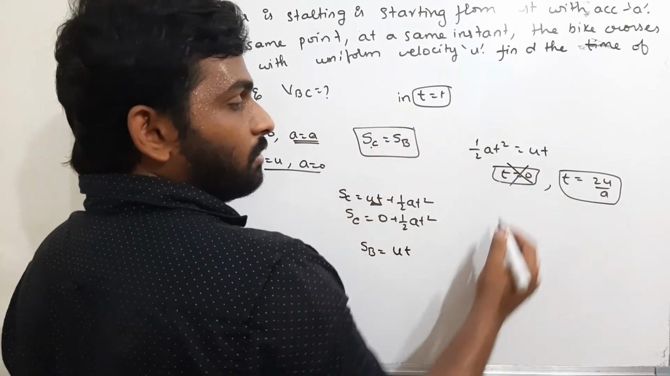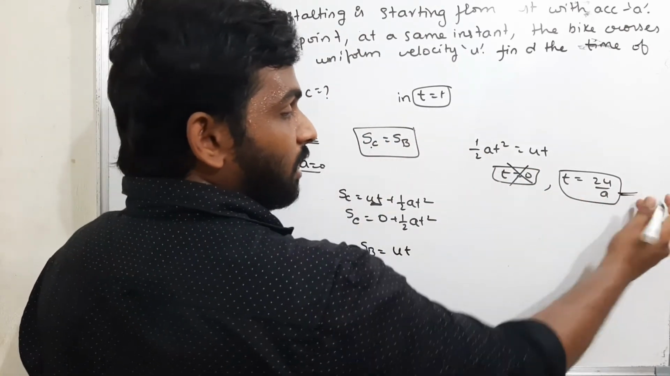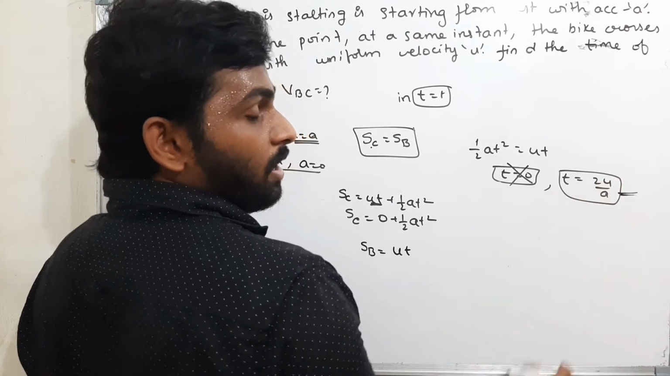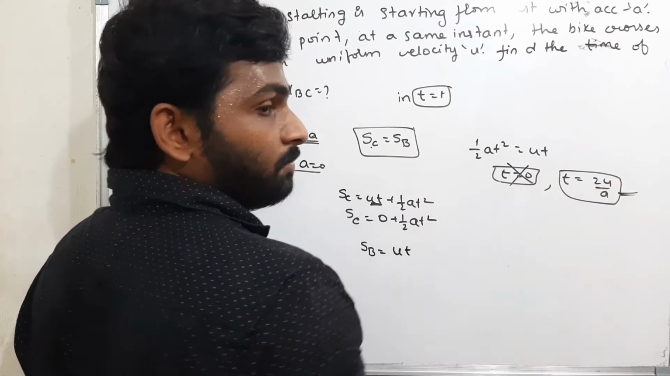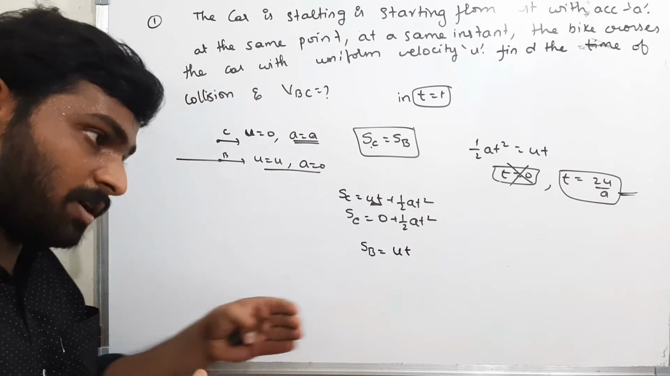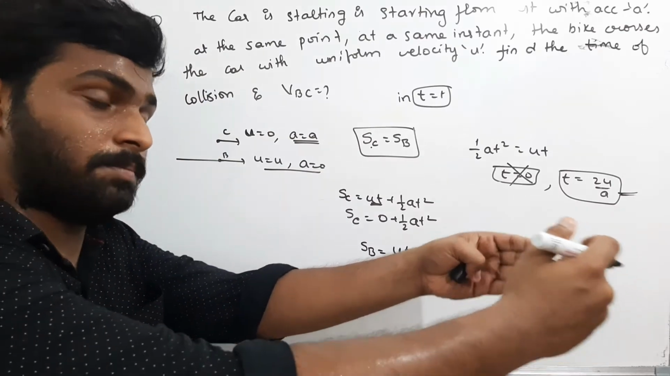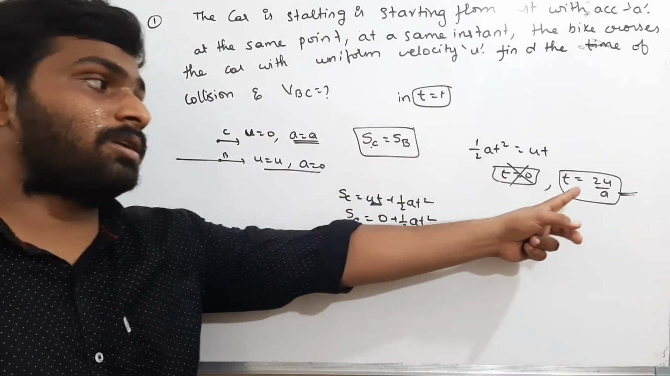Therefore, this one we won't take. Initially we won't take. This condition I am taking. The time at which they collide is 2u by a. At the time of collision, the displacement traveled by the car and the displacement traveled by the bike must be the same. Therefore, I equate the displacement and I get the time.